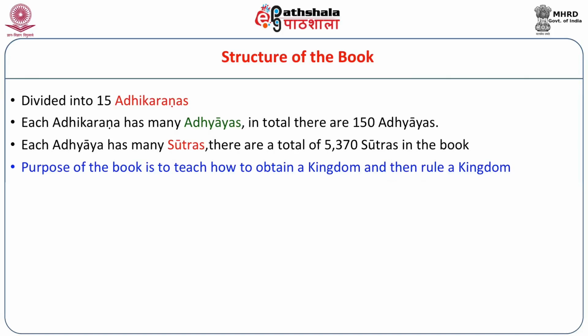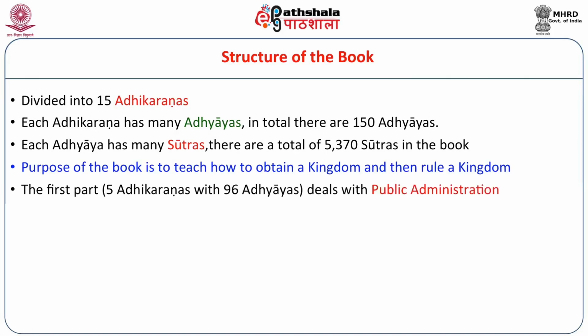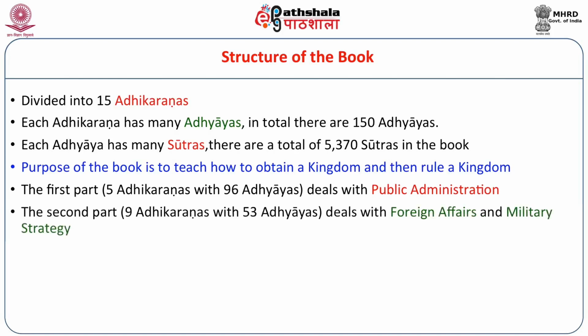Again, in winning a kingdom, there is theory and practice. So, there is a theory of international relations, and military strategy is also covered by him in the later part. So, this is the structure of the book. The first 5 adhikaranas deal with how to rule the kingdom so that it prospers. The second part, 9 adhikaranas, deal with how to conduct foreign affairs and how to conduct military campaigns so that one wins newer and newer parts of the kingdom.